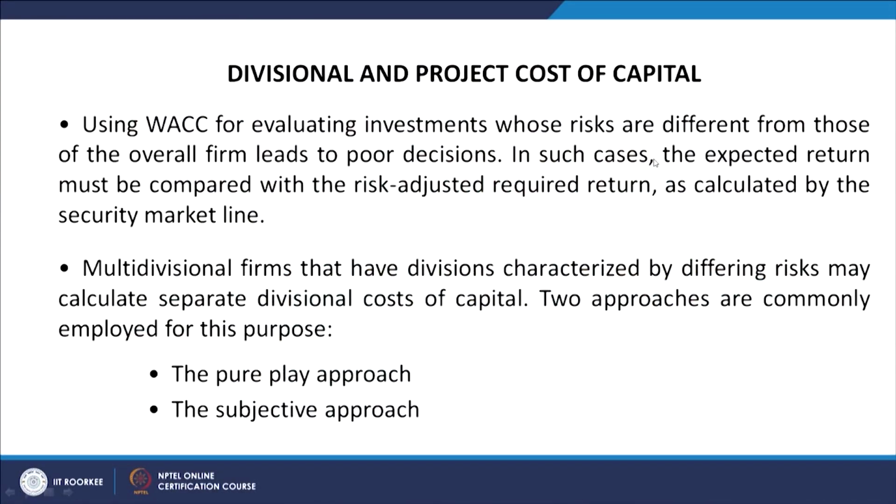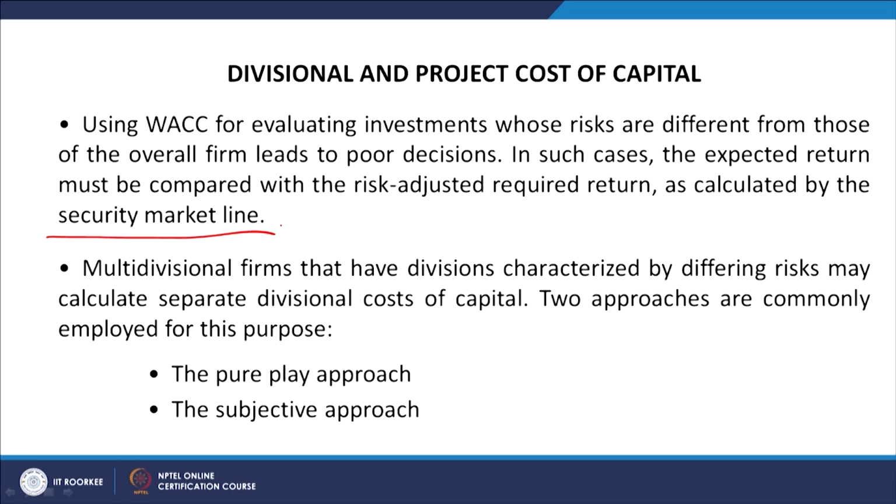Let us see what is written here. Using WACC, or weighted average cost of capital, for evaluating investments whose risks are different from those of the overall firm leads to poor decisions. In such cases, the expected return must be compared with the risk adjusted required return as calculated by the security market line.